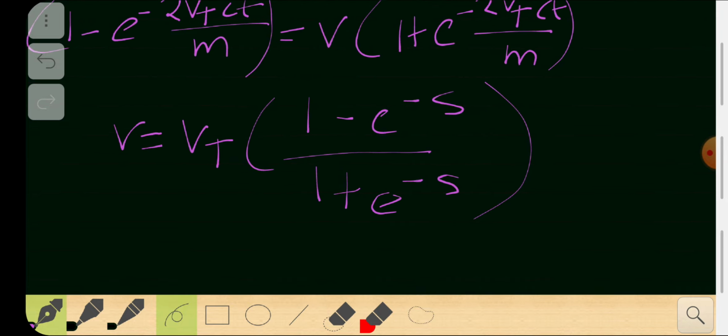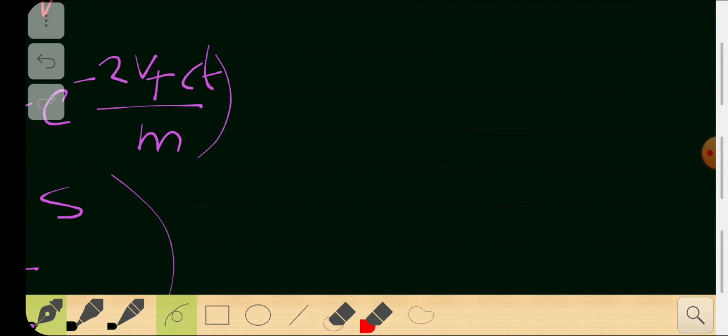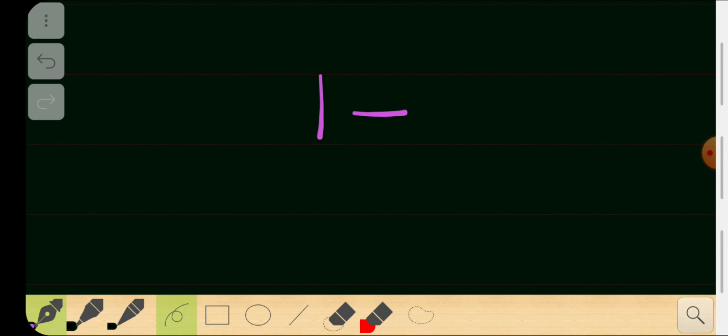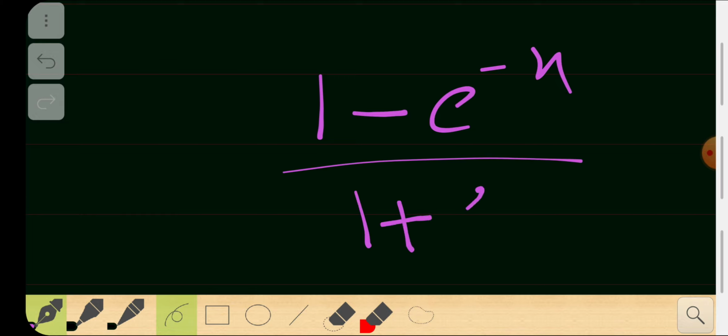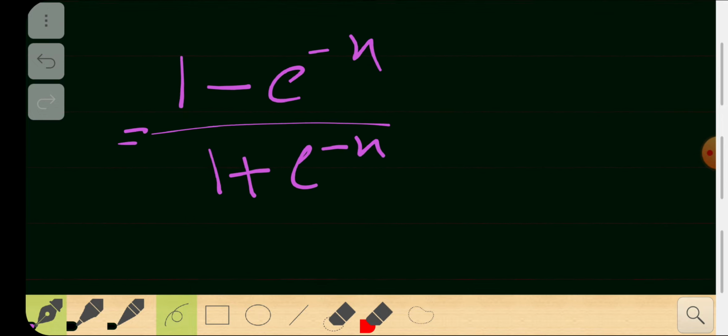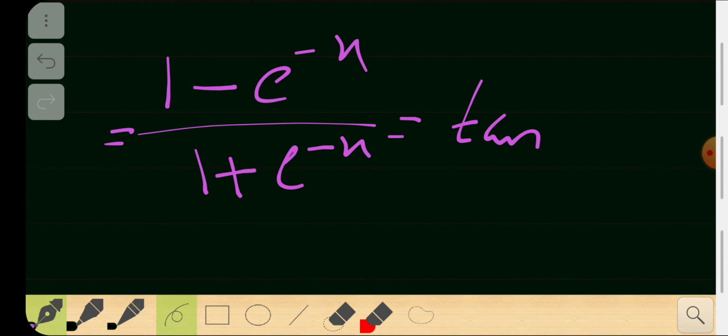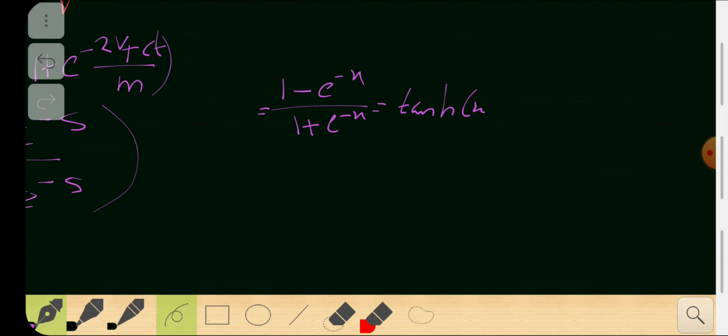There is a simple thing: 1 minus e raised to minus x by 1 plus e raised to minus x is just the hyperbolic tan of x. So it's much easier now.